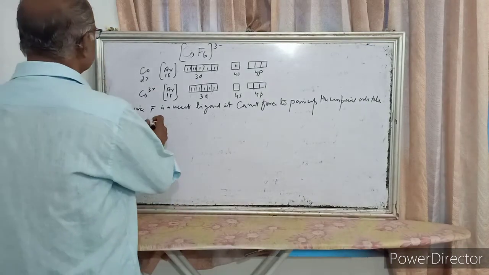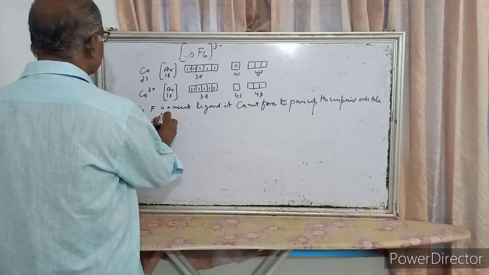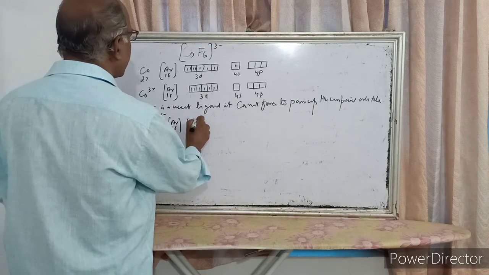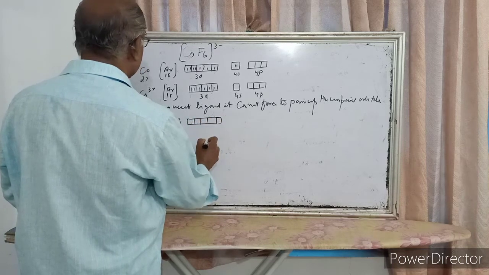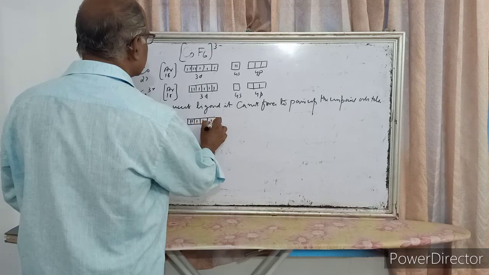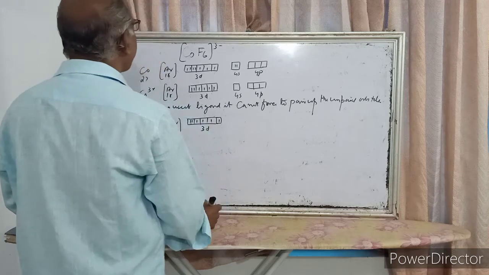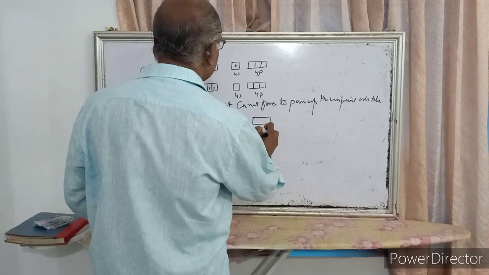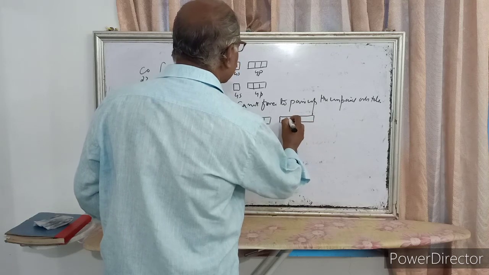So [CoF6]3-, argon 18, 3d6, then 4s, 4p, then 4d.